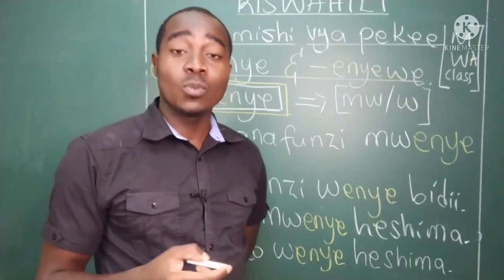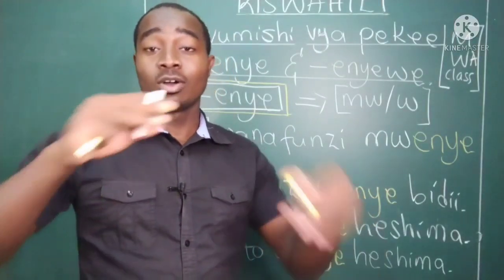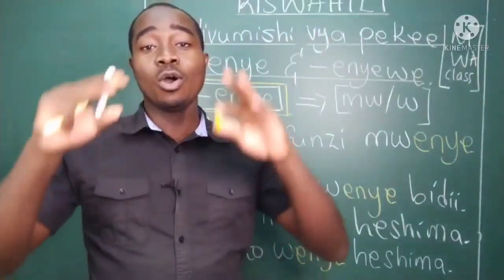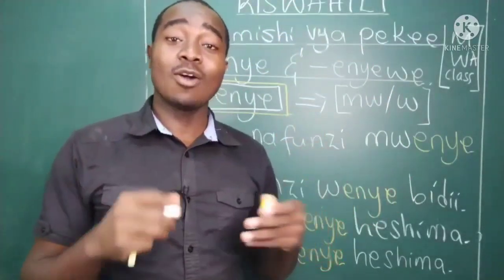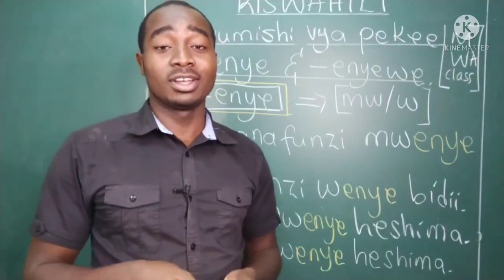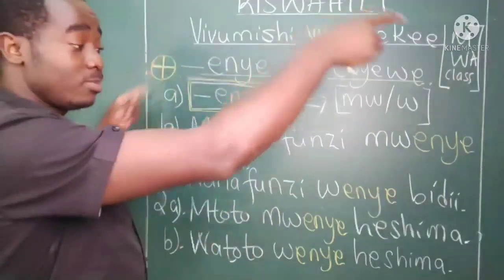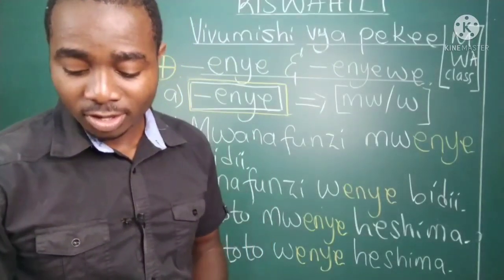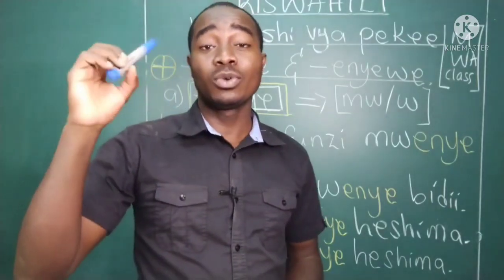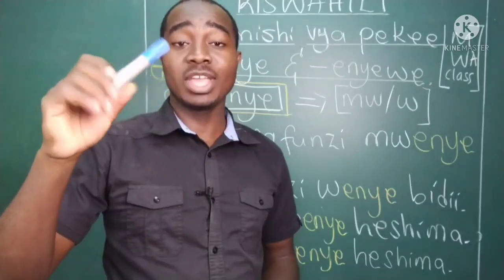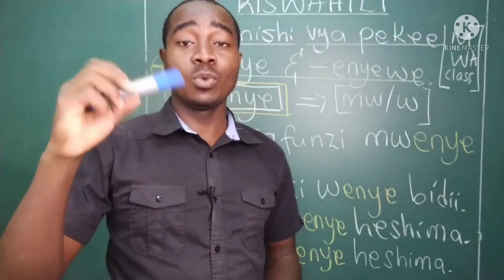Mwalimu mwenye ubao mkubwa, a teacher with a big board. Sawa, this is board, blackboard, ubao. Mwalimu mwenye kalamu ya buluu, a teacher with a blue pen.